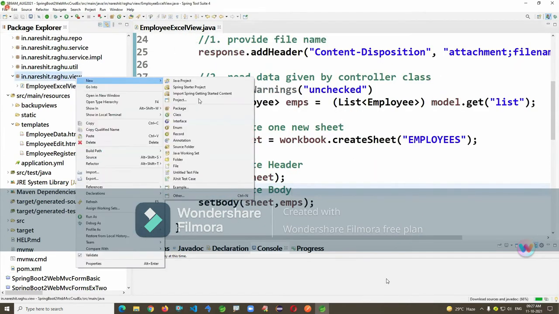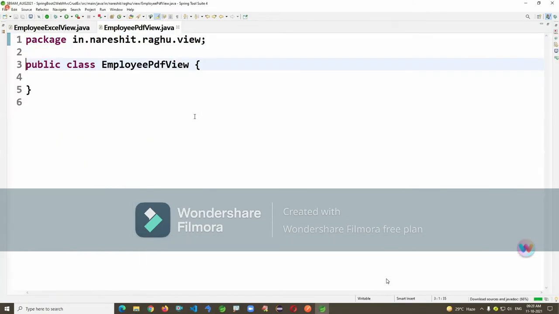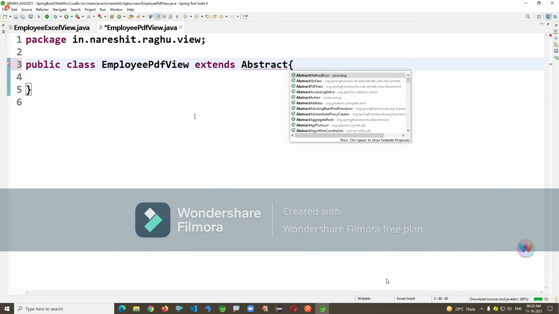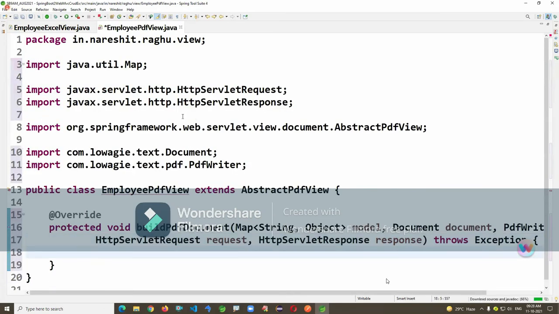Okay, there I'm writing here. Write a class here, Employee PDF view, that you extend. Okay. Just abstract PDF view. Override build PDF document here.